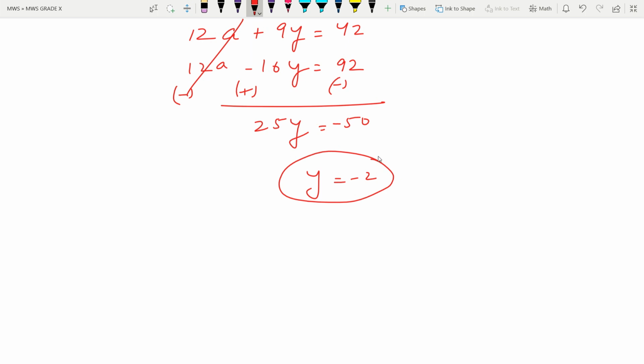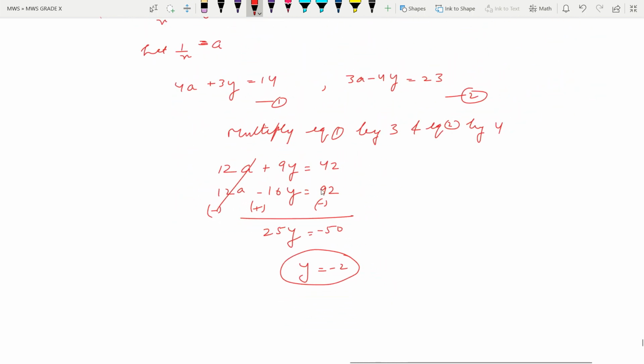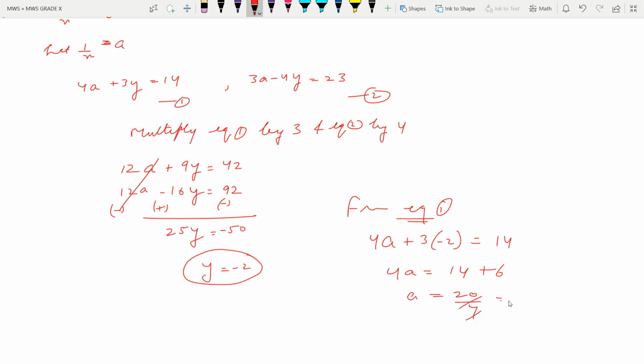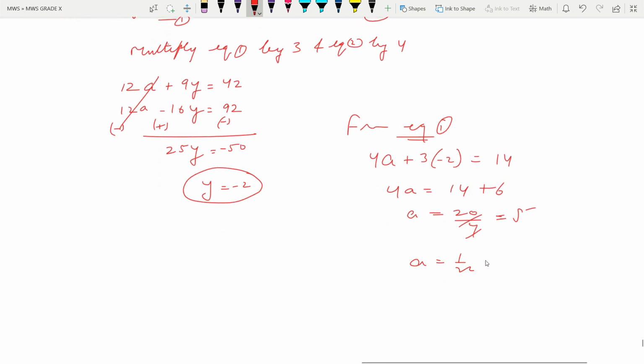We got the value of y, so we can put this value of y in any of the equation. Let us put this value of y in first equation. So from equation 1, 4a plus 3y, and 3y is minus 2, is equal to 14. So first equation I have used. 4a is equal to 14. This is minus 6. It will become plus 6 this side. So a is equal to 20 by 4 and this is equal to 5. The value of a is 5 and a we have assumed 1 by x and that is equal to 5. And here cross multiply, 5x is equal to 1 and x is equal to 1 by 5.